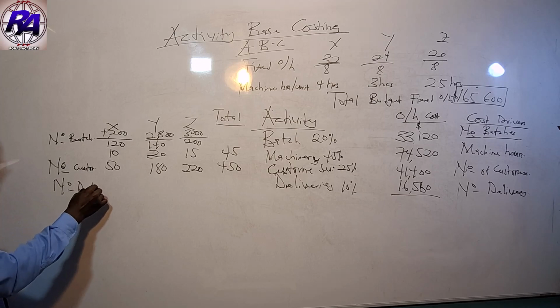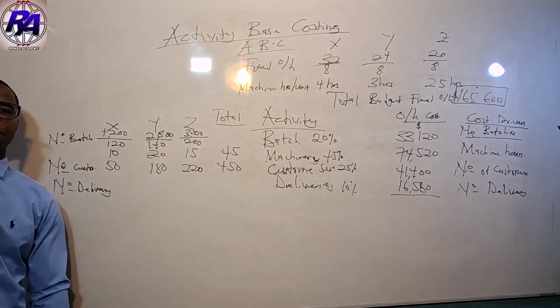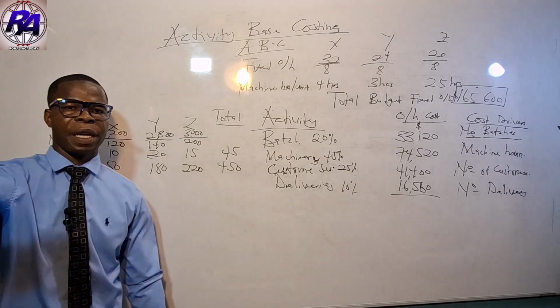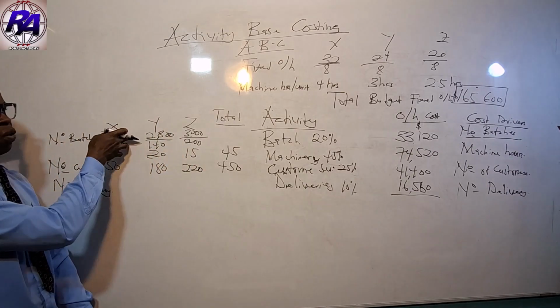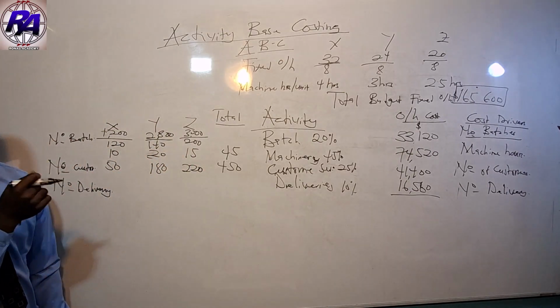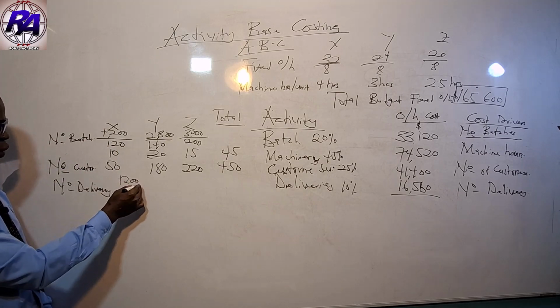Now we need the number of deliveries, but we were given quantities per delivery. So to get the number of deliveries, we have to do the same thing we did for the batches. The quantity per delivery for X is 100, so we divide 1,200 by 100.